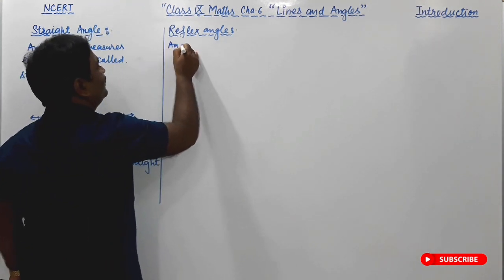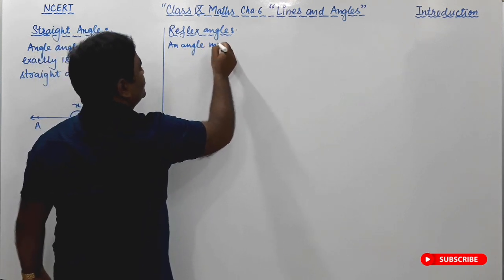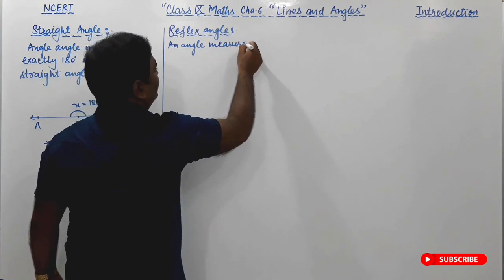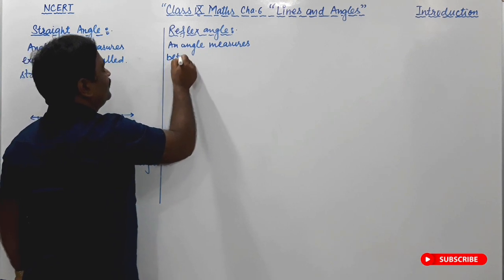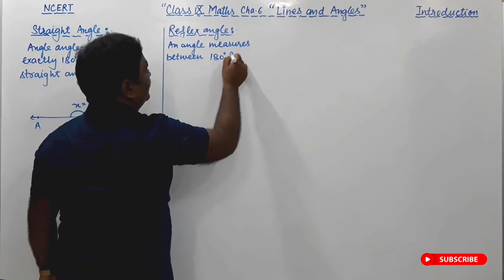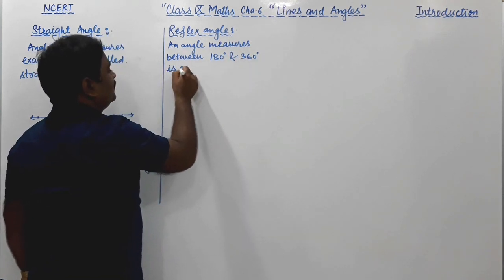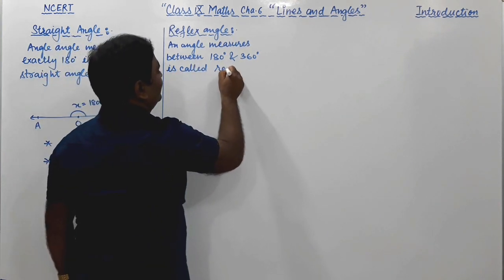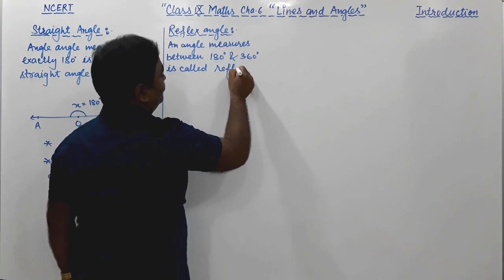An angle that measures between 180 degrees and 360 degrees is called a reflex angle.